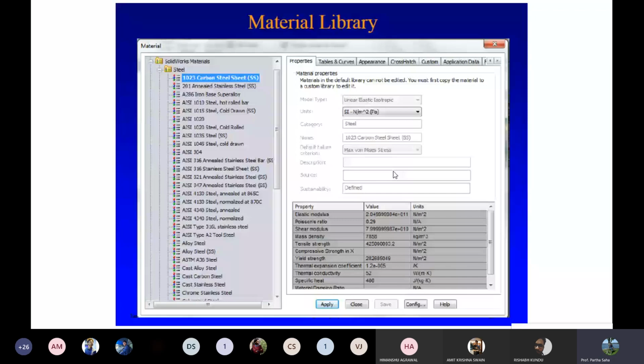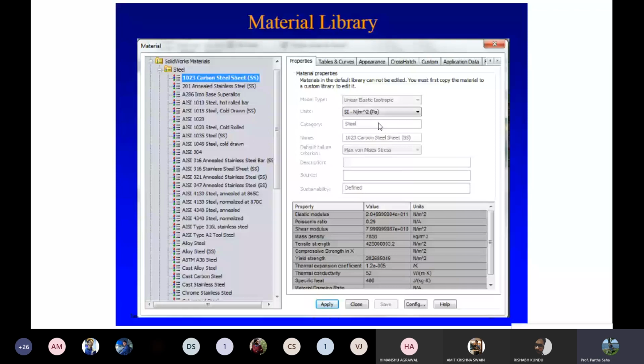And this database takes a huge amount of money because it is not freely available. The company which provides the software has collected them, and they also pay the companies from where they collected all these properties. That is the reason the software is very costly. Okay, because nothing comes free in this world. Everything is associated with some sort of cost. The material database and materials library is very costly.